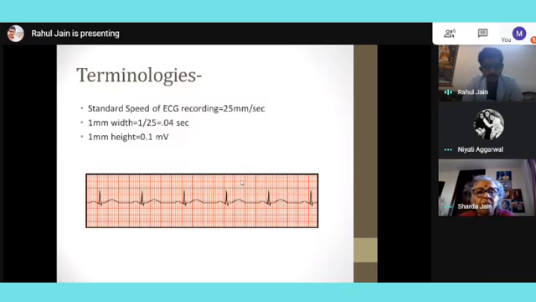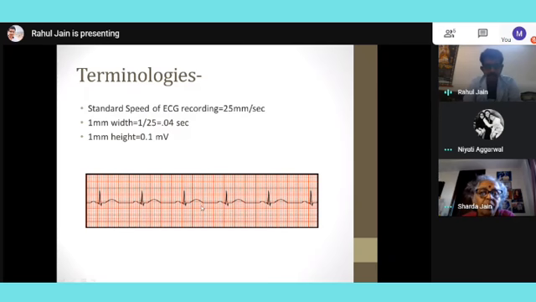Then coming to standard speed. When we are seeing an ECG, the recording speed is 2.5 centimeters per second, or 25 millimeters per second. Each box is 5 millimeters by 5 millimeters. So when I say 25 millimeters per second, it means there are 5 boxes each second. The strip will consume 5 boxes each second.